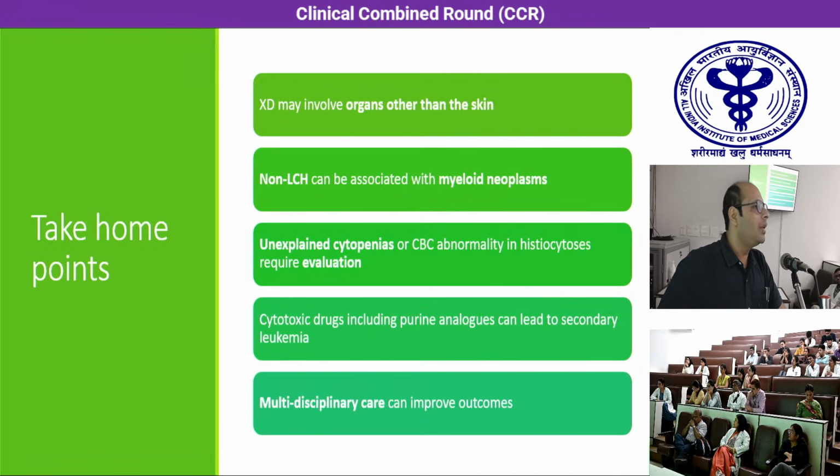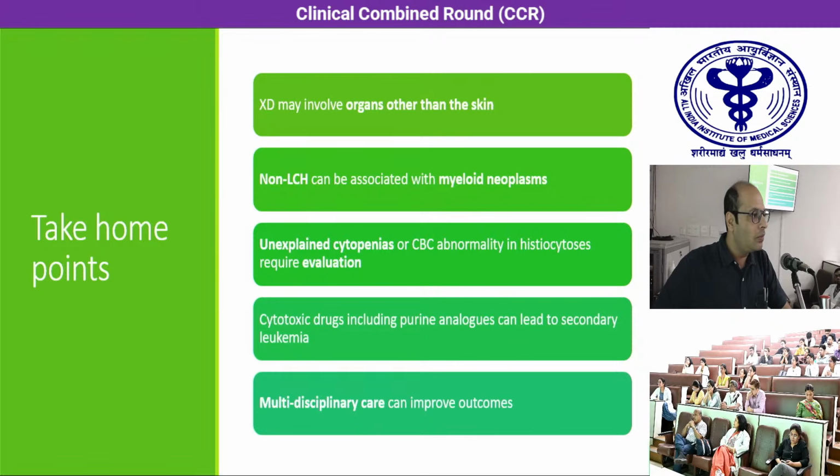Fludarabine and cladribine are nucleoside analogs. They are used for therapy of acute myeloid leukemias as well. So they are very commonly used in the management of AML these days. Possibly in our case also, like Dr. Ayush said, cladribine might have been a contributor, but more likely it was the underlying disease process which led to secondary AML in this patient.